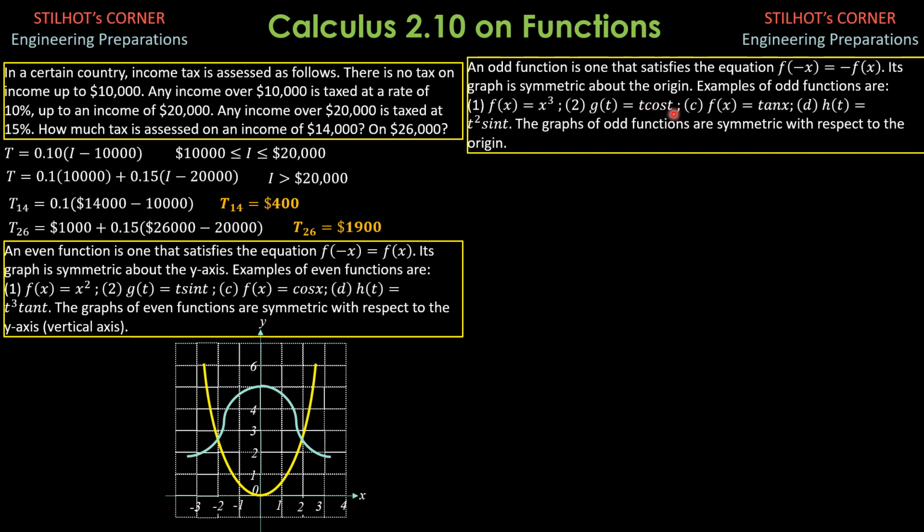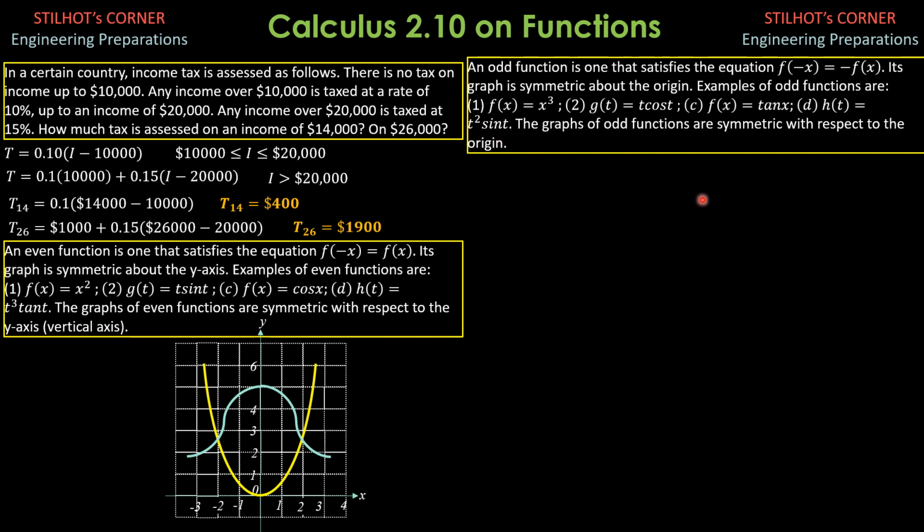Negative t times cosine of negative t, cosine is even. So negative t times cosine of positive t, g of negative t becomes negative t cosine t. So it is g of negative t equals negative g of t. So that's why it is an odd function. f of x is tangent x. Tangent of negative x is negative tangent x. That's why it is odd. h of negative t is negative t squared, so it remains t squared, but sine of negative t is negative sine t, so it becomes negative t squared sine t. So h of negative t is negative h of t, so that's why it is odd.